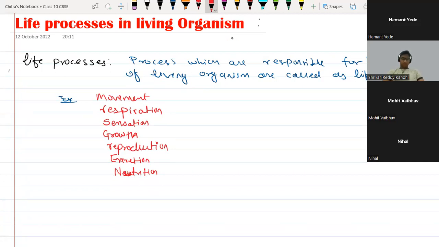So these 7 life processes, 1, 2, 3, 4, 5, 6, and 7, are performed by all living organisms, whether single-celled like amoeba, paramecium, or phytoplankton like chlorella, or multicellular organisms like human beings, whales, fish, banyan trees, etc. All of them perform these 7 life processes. Understood, everyone?